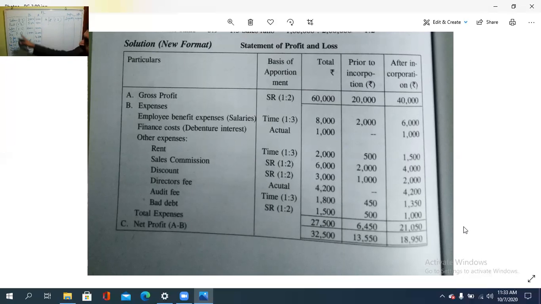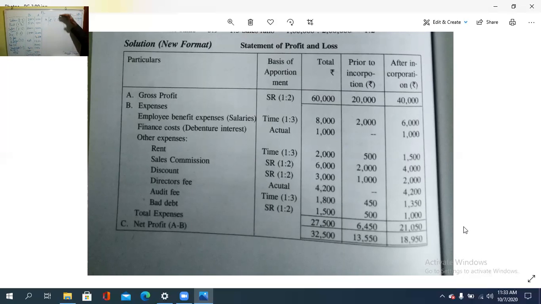Then other expenses like rent, sales commission, discount, director's fee, audit fee, and bad debts are to be apportioned that way. So rent 2,500 and 1,500, sales commission 6,000, 2,000 and 4,000, discount 3,000, 1,000 and 2,000. Then director's fee only after the incorporation period. Audit fee 1,800, 450 and 1,350. Bad debts 1,500, 500 and 1,000.